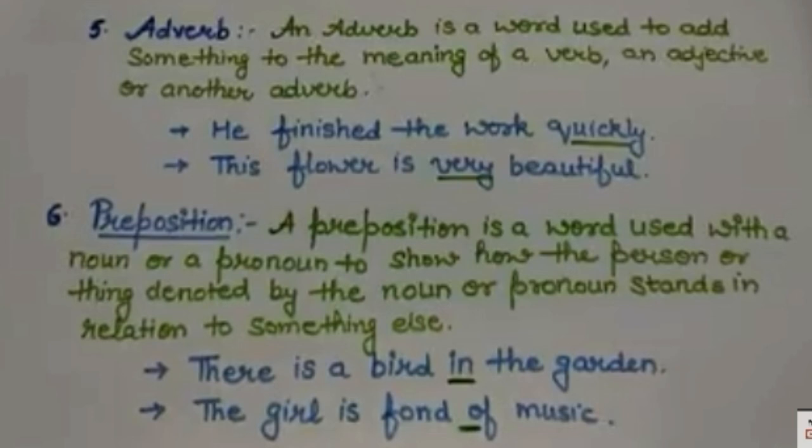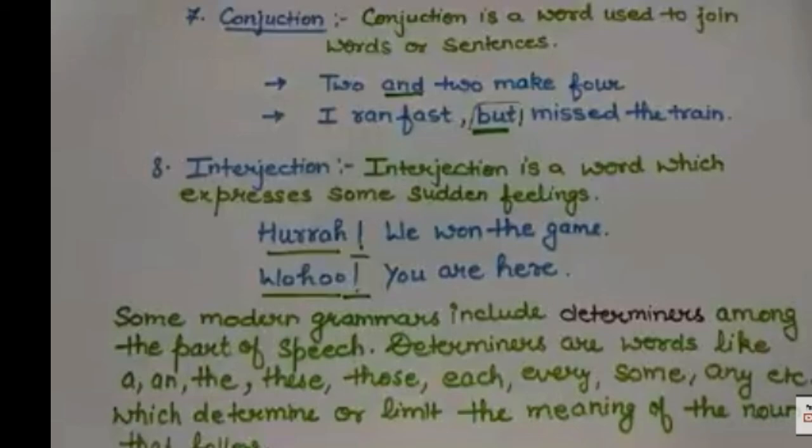Next is the girl is fond of music. The word of is representing preposition. So coming to the next part of speech, conjunction. Conjunction is nothing but it is used to connect the words or join the words or sentences. Let us see the examples. 2 and 2 make 4.